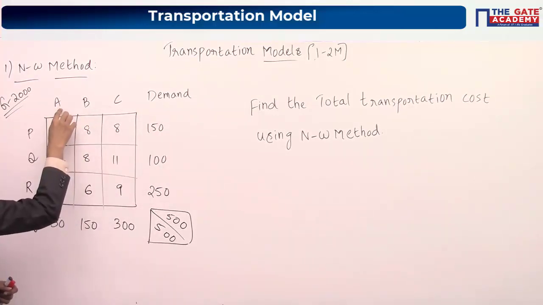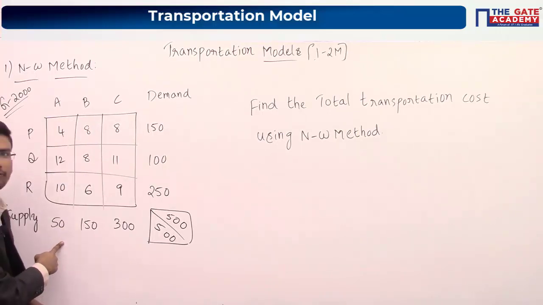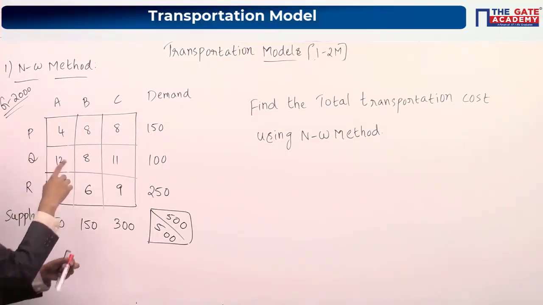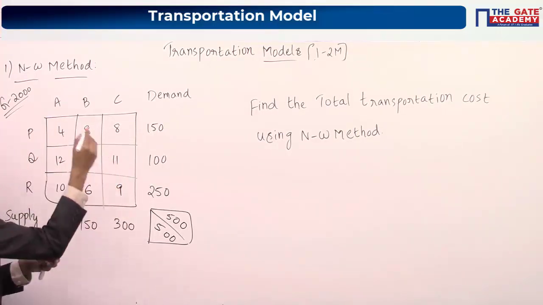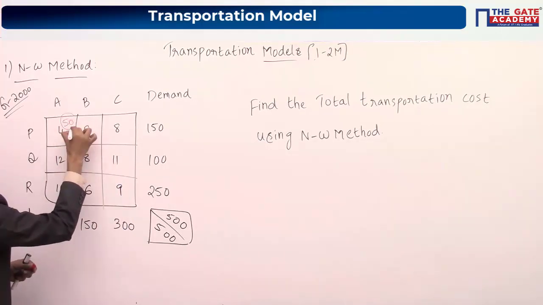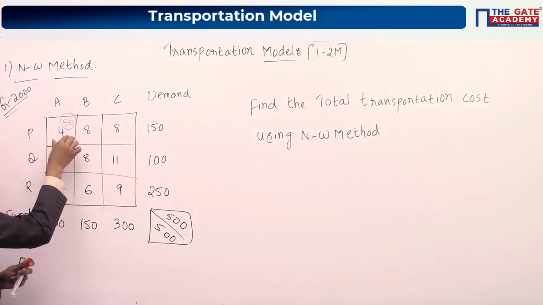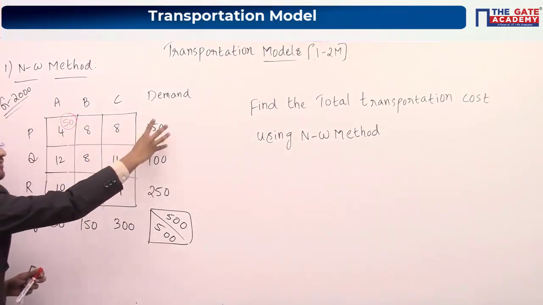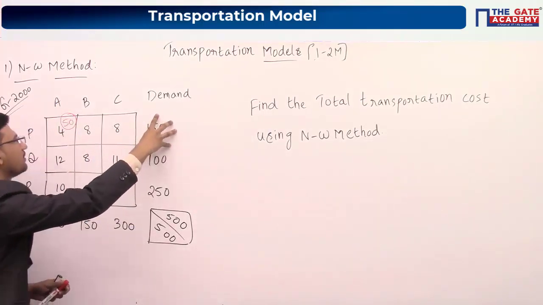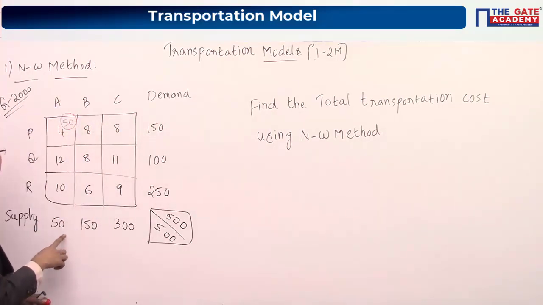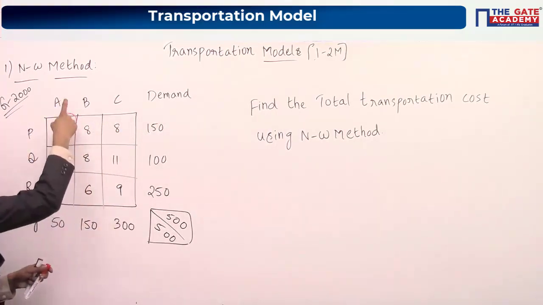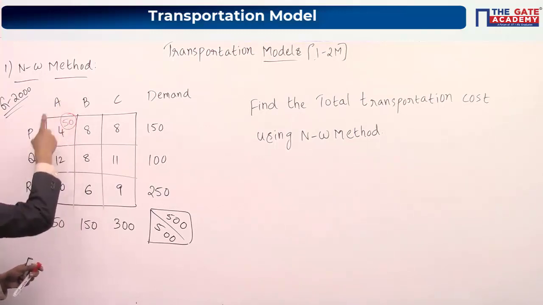But what about A? A can supply only 50 units. Now how many units can we supply? We can supply only 50 units. The meaning of this is that from A to P, I am supplying 50 units. P has a demand of 150 units, but A can supply a maximum of 50 units only. That's why I am supplying 50 units from A to P.